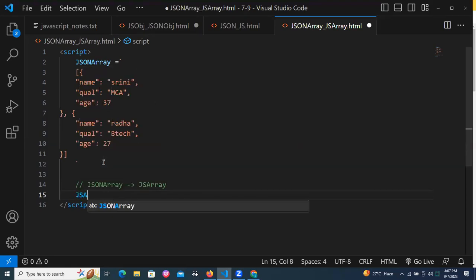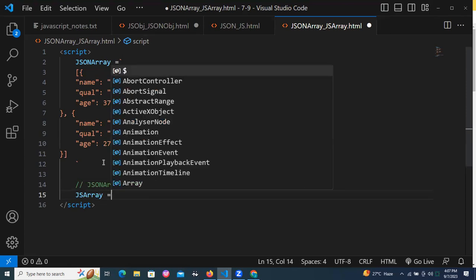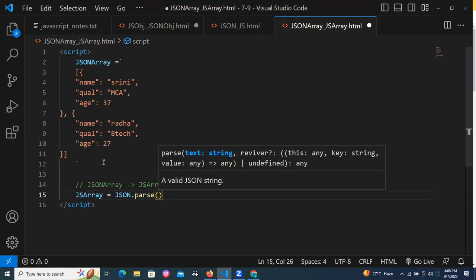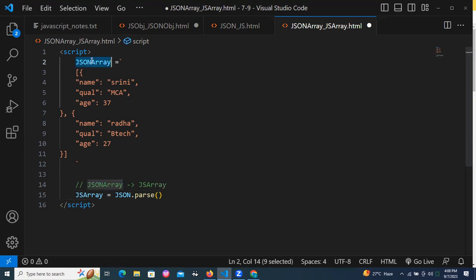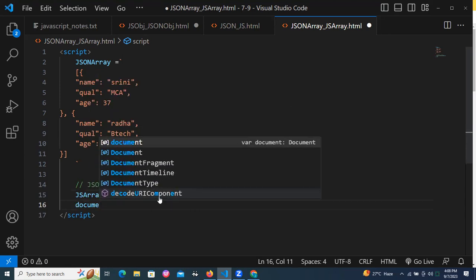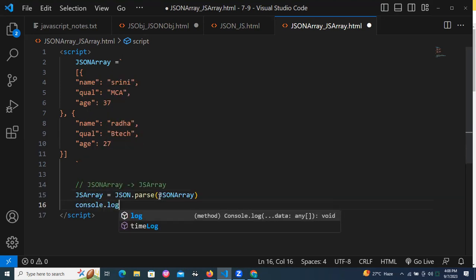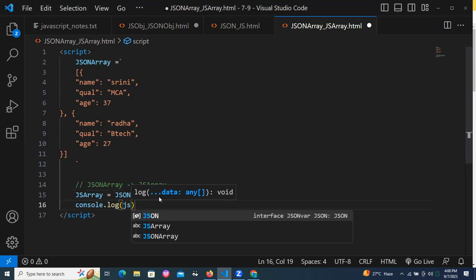Now how to take this JS array? JS array is equal to JSON.parse. Which object do I need to pass into the parse method? Pass, P-A-S-S, into parse, P-A-R-S-E. Pass the JSON array into the JSON.parse method. Then you can console it or print it with document.write. You can go for console first. console.log JS array.